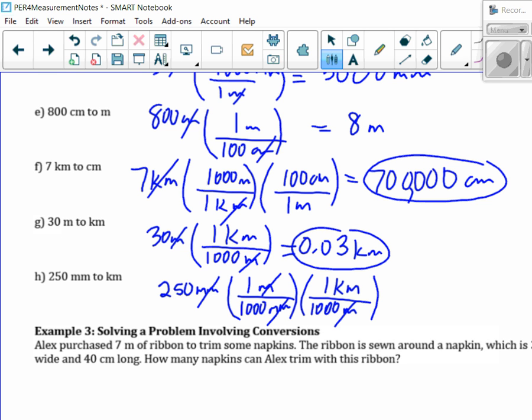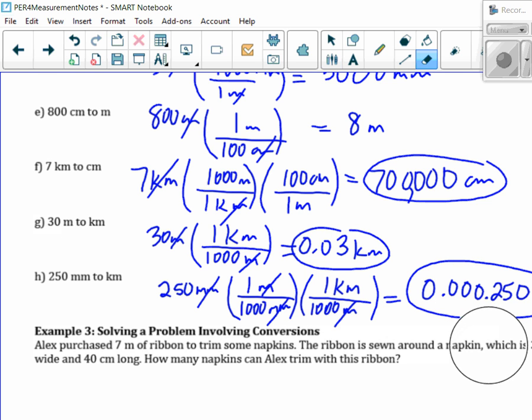So 1, 2, 3. So maybe I'm going to write this down here. So 250, so 1, 2, 3, 4, 5, 6. So that would be kilometers. So that's not supposed to have an extra dot there, so I'll just get rid of that. And you don't have to have this extra 0 at the end either. So point, then 3 zeros, then the 25. You don't need to have this extra 0 at the end, okay?